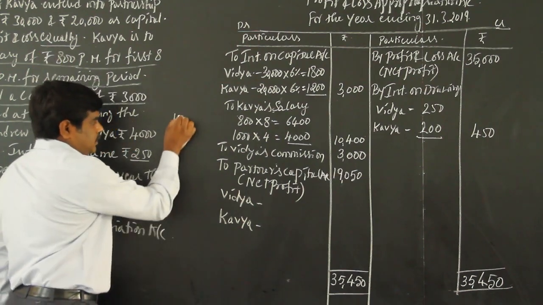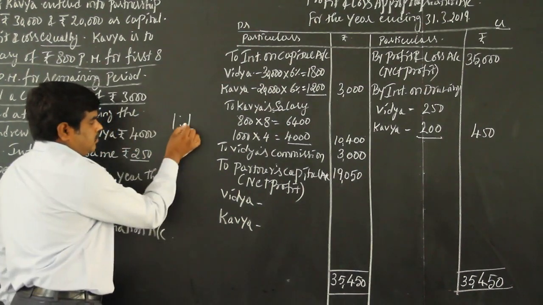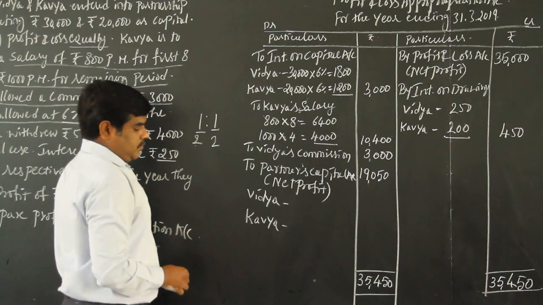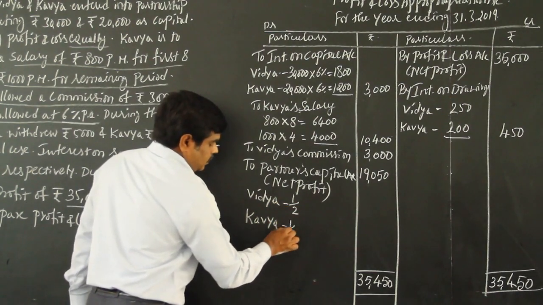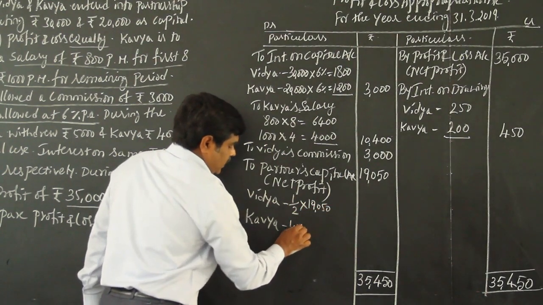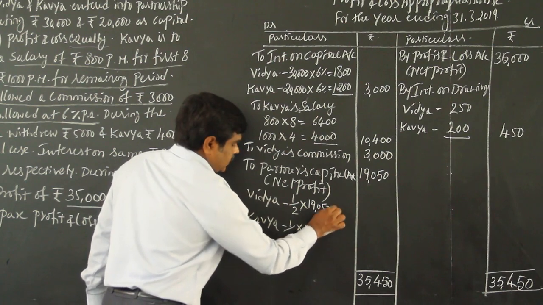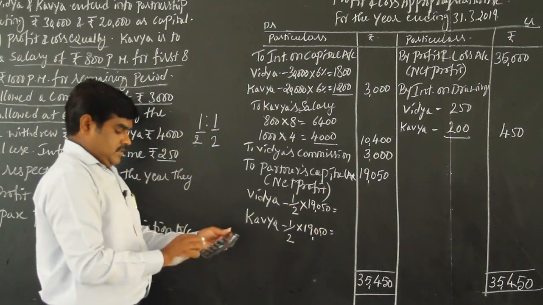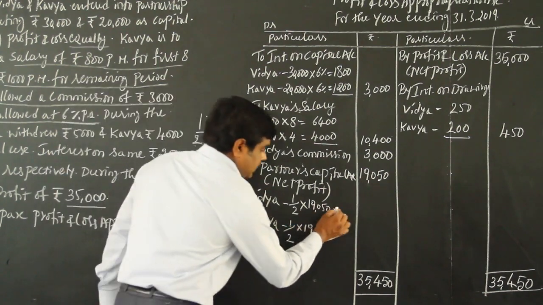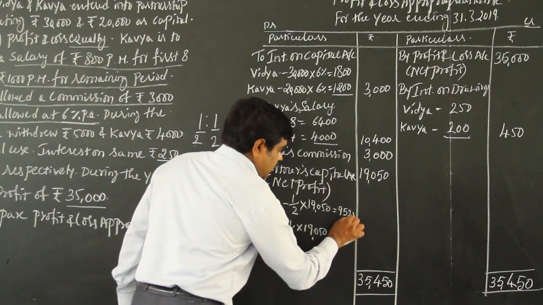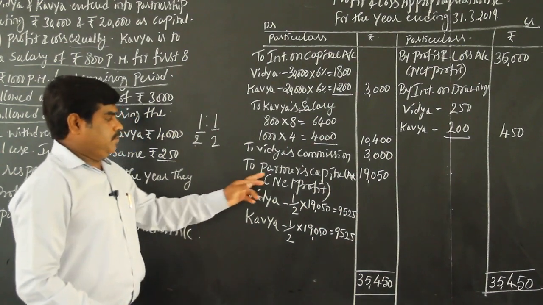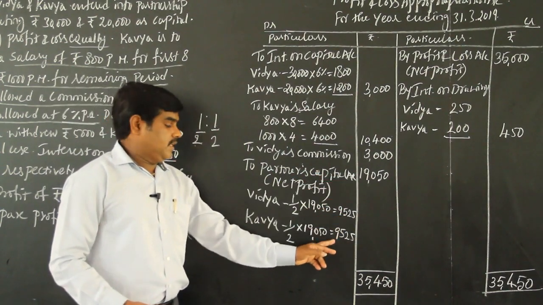Equal partner means 1:1, two partners. 1:1 means 1 plus 1, 2. So first person out of 2, 1 rupee. Next person out of 2, 1 rupee, like that. So equal partners, 1/2 into the profit 19,050. So both are getting equal amount. 19,050 divided by 2, 9,525. So partners' capital account profit 9,525, 9,525.